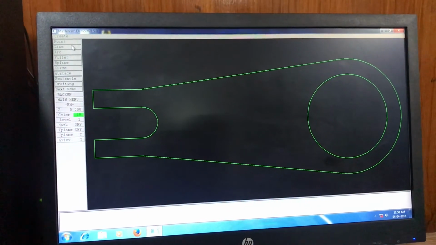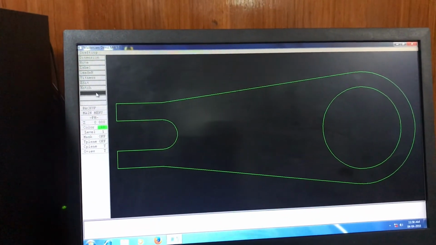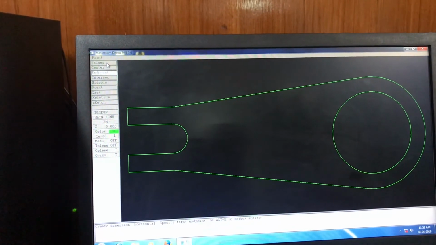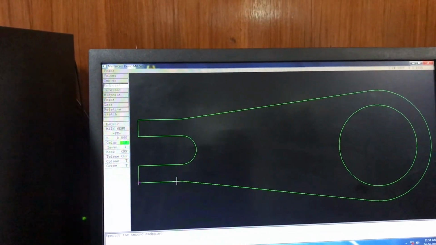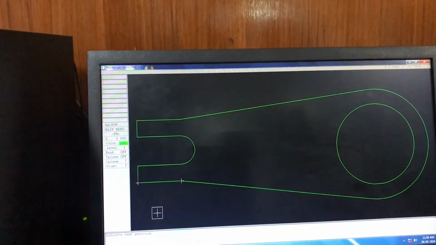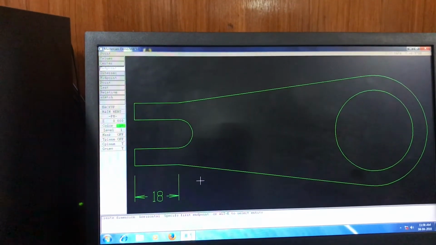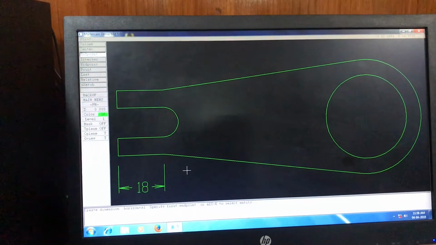Now the dimensions are created using create, drafting, dimension, horizontal. 2 endpoints are selected. Similarly, the other dimensions are also marked.